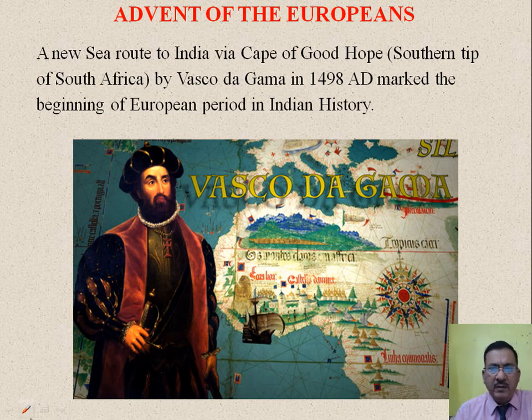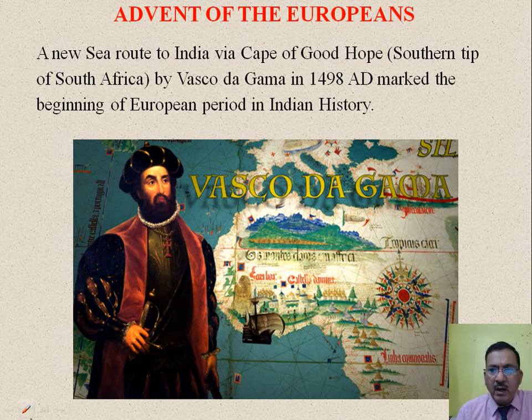And how did it change? It changed with the arrival of the Europeans. Now the question may come to your mind, who were the first ones to land up in our country? And the answer is the Portuguese. Portuguese were the first Europeans who landed up in our country, and at that time Portugal was being ruled by King Emmanuel, and he was the one who promoted the navigators, the traders, that they should find out the different routes for trading so that they could get the maximum benefits out of trading.